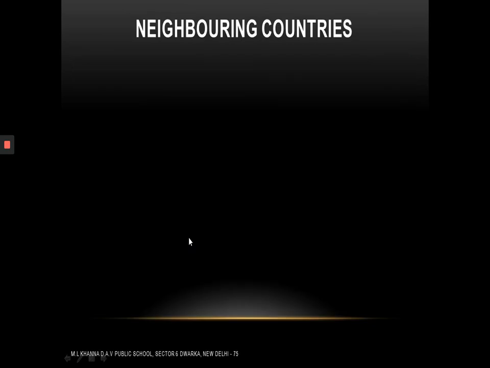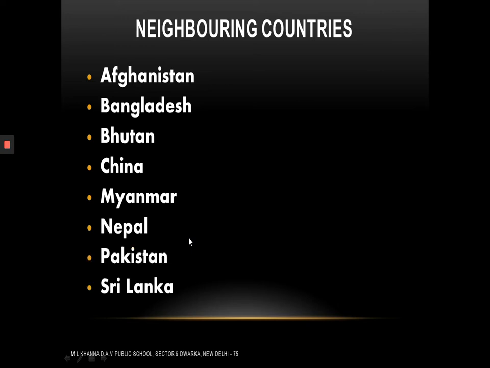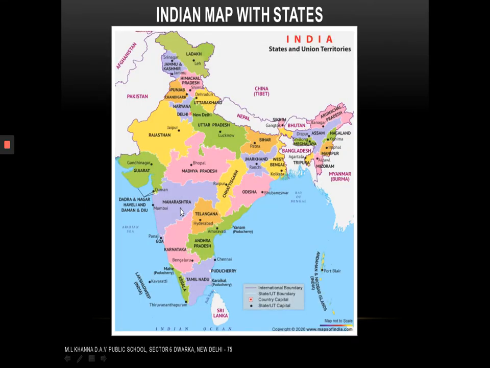Let us name them again: Afghanistan, Bangladesh, Bhutan, China, Myanmar, Nepal, Pakistan, Sri Lanka. So these are the 8 neighboring countries. So this is the map of India. The way we get our photograph clicked and we can see the picture, so this is the picture of our country India. Our country India looks like this.